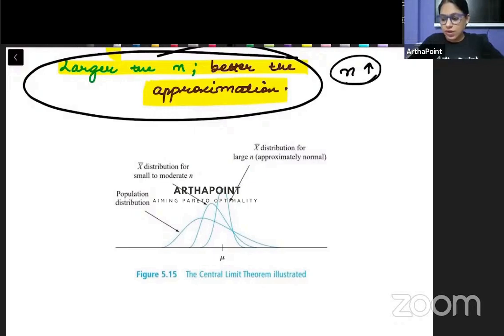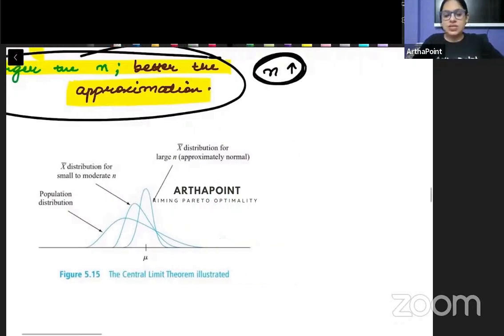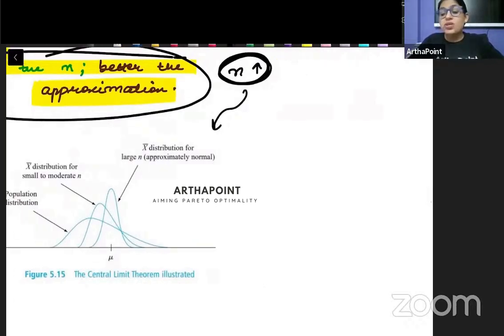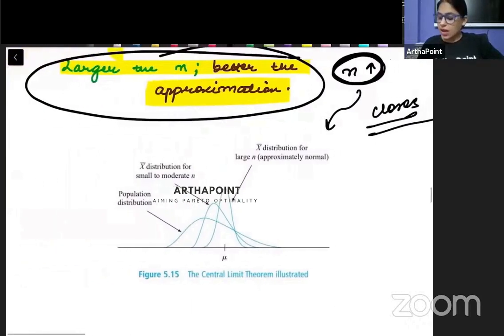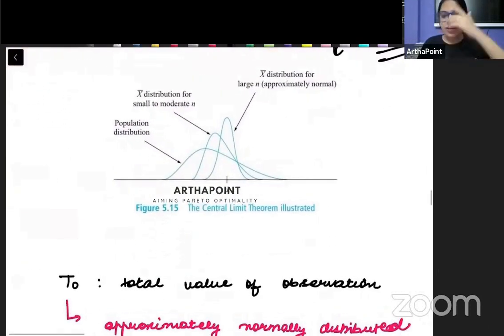as the value of n increases, as the sample size increases, you will be going closer and closer to a normal distribution. To understand this, we can refer to this diagram here. If you notice, beta, this is your population distribution. This is how the population is distributed, right?